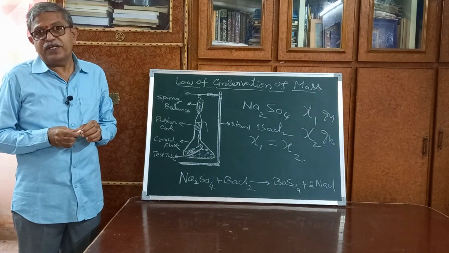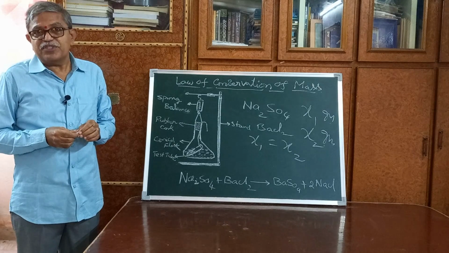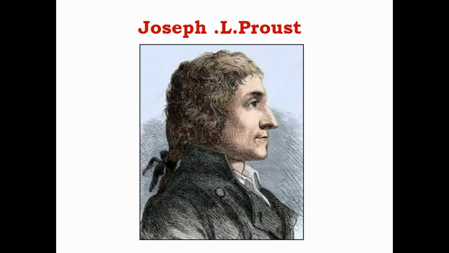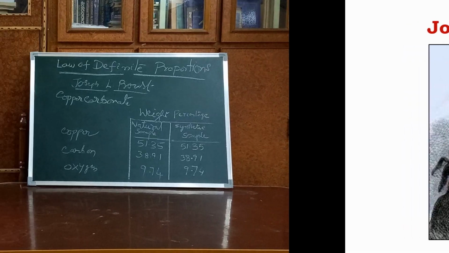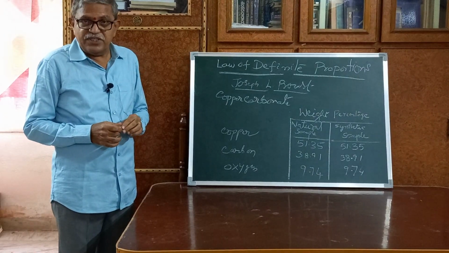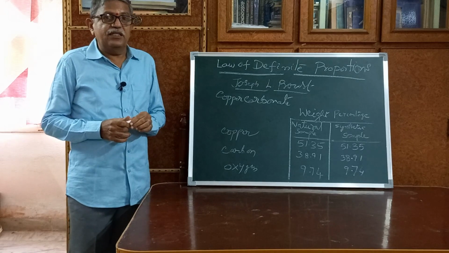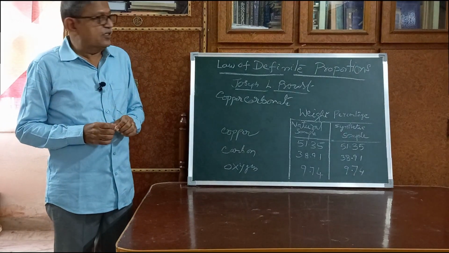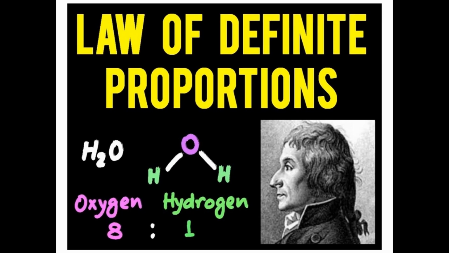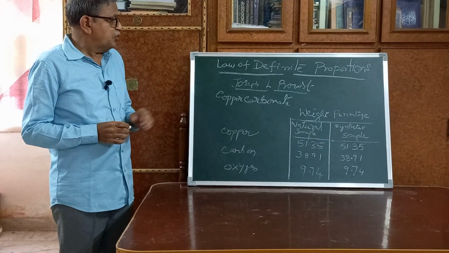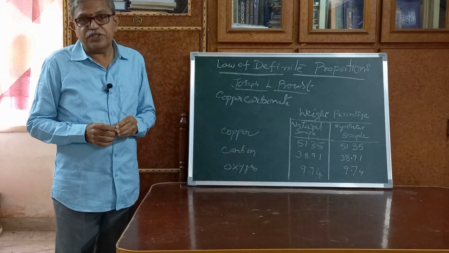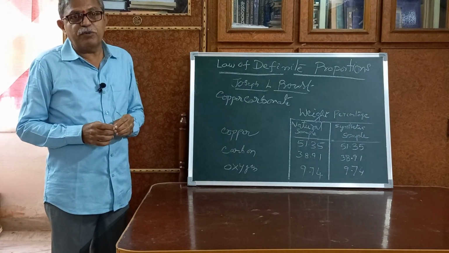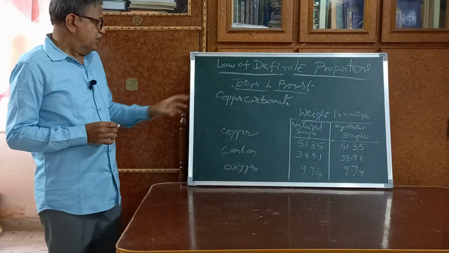This was proposed by another scientist in chemistry, J.L. Proust. By studying these experiments and the results obtained in them, Joseph L. Proust came to some conclusion. Now we are going to study those experimental values here. First one,